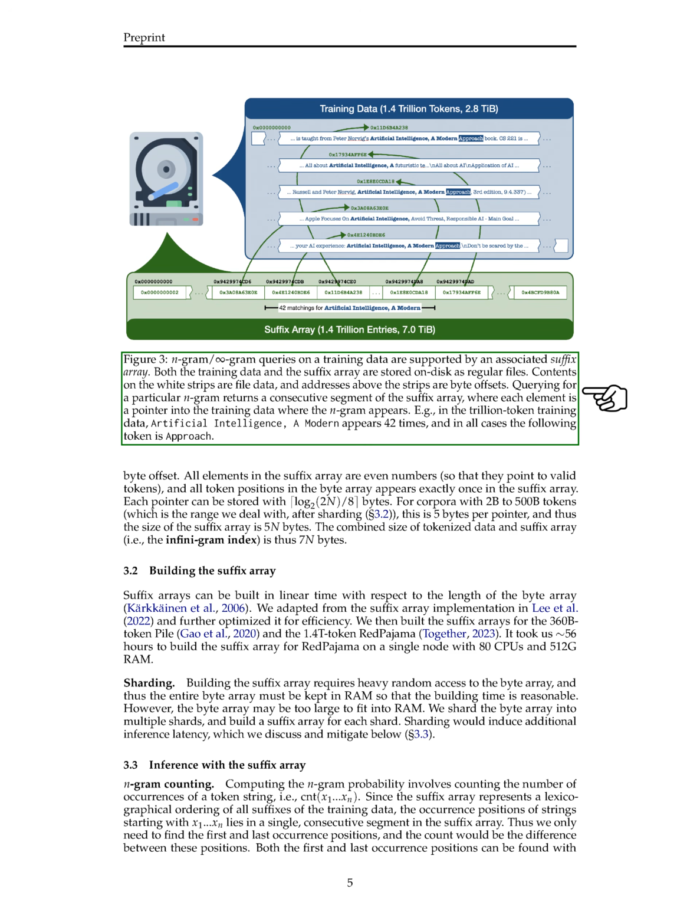To solve this, we split the byte array into smaller parts, or shards, and build a suffix array for each shard. This sharding process can increase the time it takes to answer queries, but we have strategies to minimize this delay. For counting n-grams, we need to find how often a sequence of tokens appears. Since the suffix array sorts all suffixes of the training data, all instances of a sequence starting with a specific set of tokens will be grouped together in the array. We just need to find the first and last positions of these instances, and the difference gives us the count.